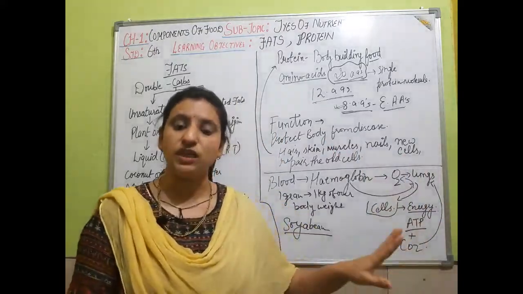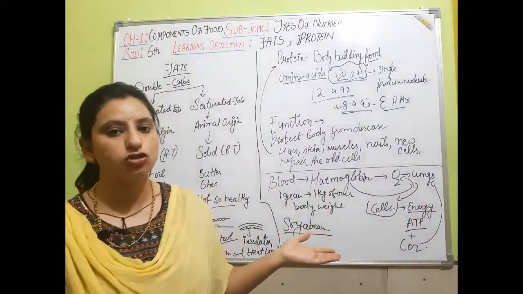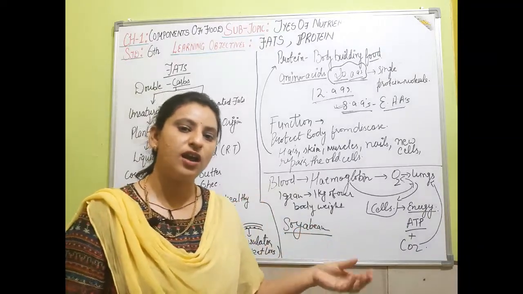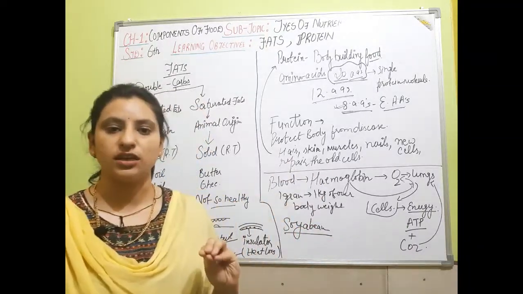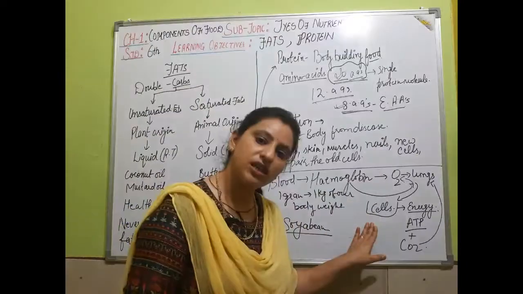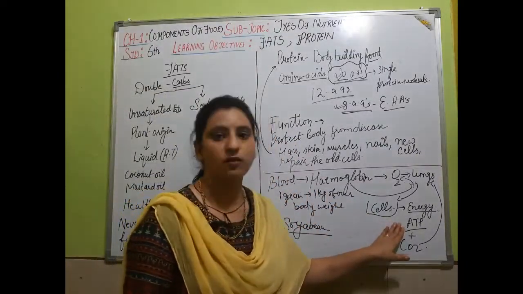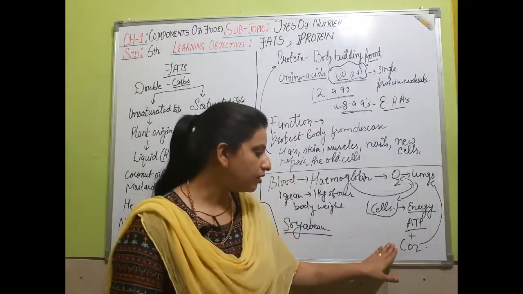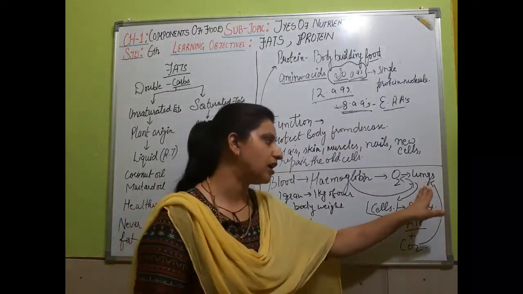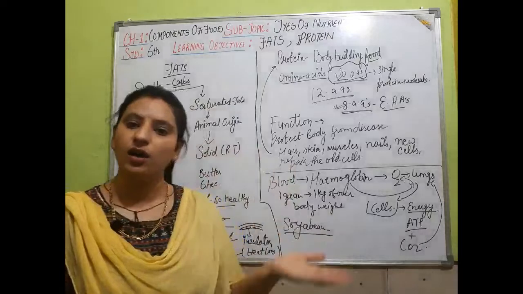For this energy we eat food. When we eat carbohydrate, ultimately we get energy in our body, and protein and fat also give energy in the form of ATP. The carbon dioxide released is given back to the lungs and expelled from our body.